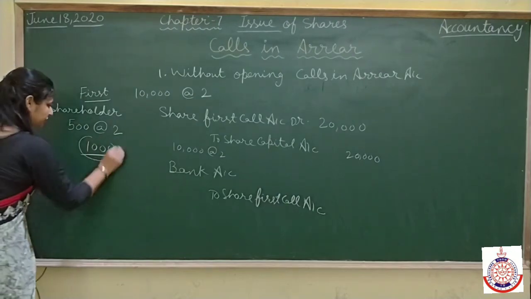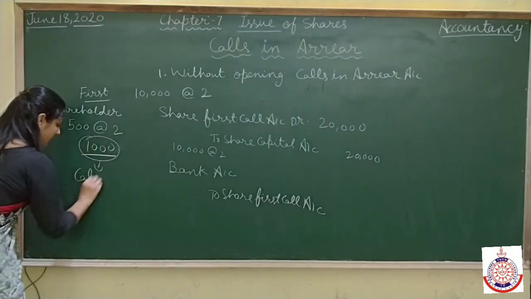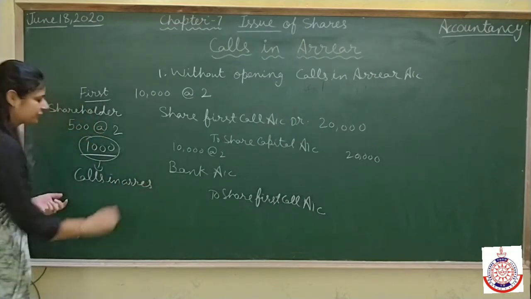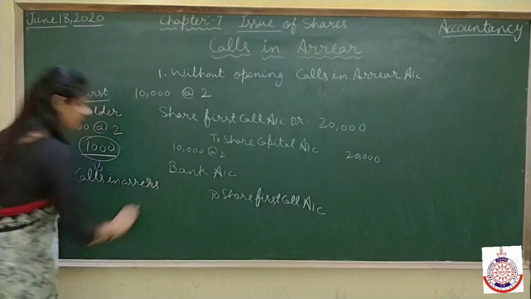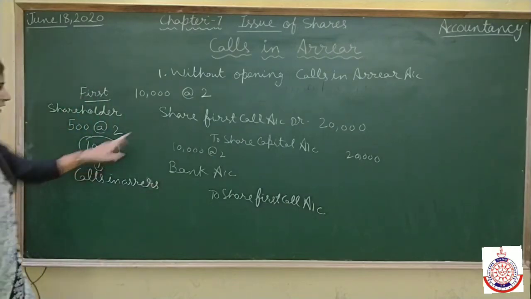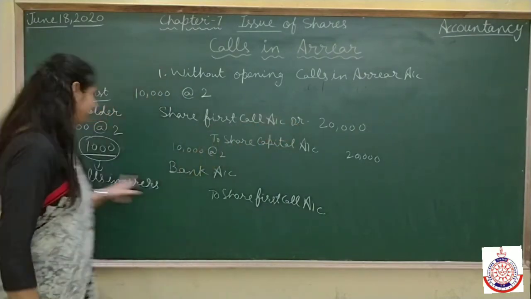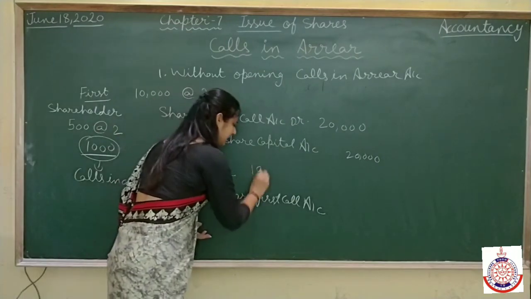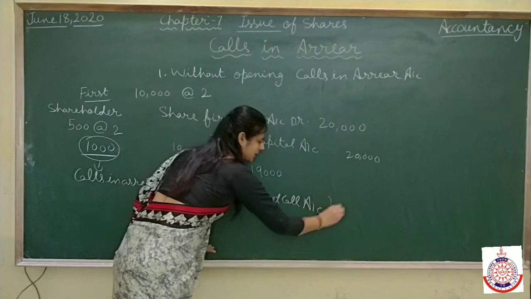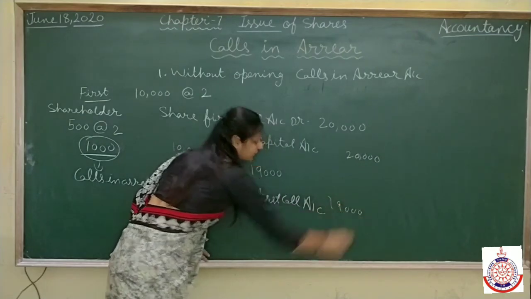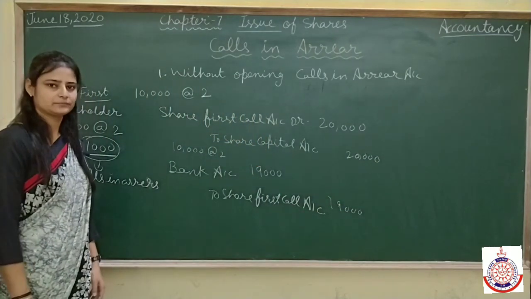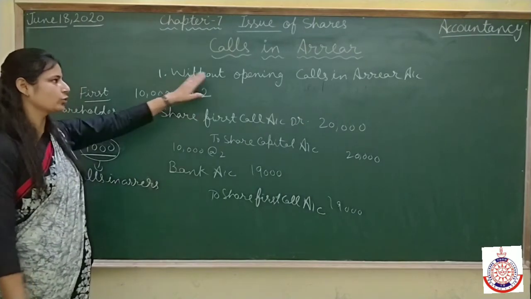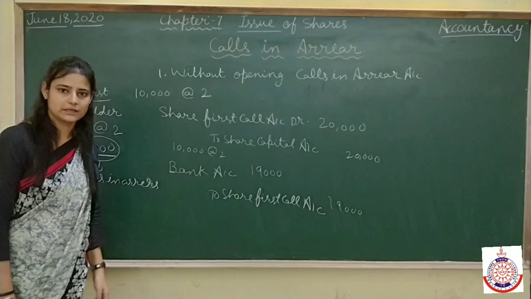This 1,000 will be known as calls in arrear, the amount which a person has failed to pay. Clear? Out of 20,000, 1,000 we are not receiving. So how much are we receiving? 19,000. So we simply write 19,000 rupees. That's all. Like this we can write without opening the calls in arrear account.